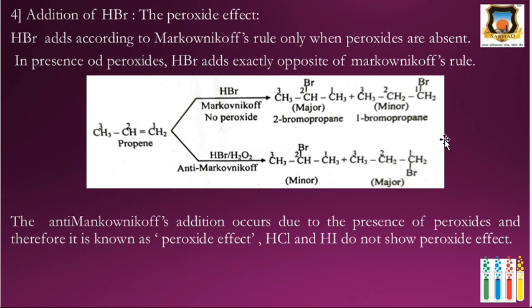2-Bromopropane is formed without peroxide, but when H2O2 is present, that is anti-Markovnikov's rule. The major product is 1-bromopropane, and when there is no peroxide, 1-bromopropane is the minor product. When HBr is added across this carbon-carbon double bond in the presence of H2O2, the major product is 1-bromopropane, because this reaction proceeds through the formation of the more stable radical.